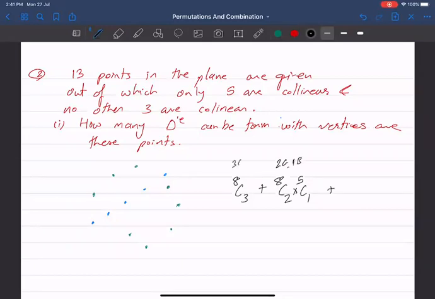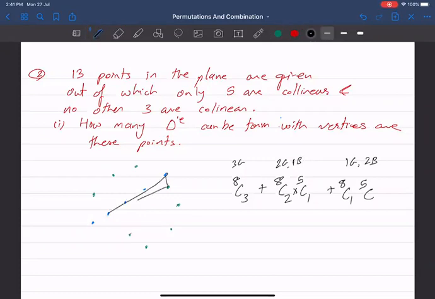This is 3 green points. Or I can do this task with 1 of the green points and 2 blue points. We'll get a triangle, which I showed you earlier. This will be 1 triangle.